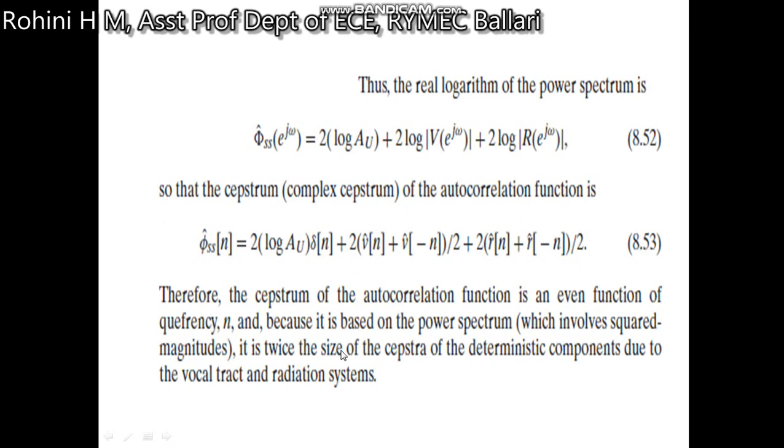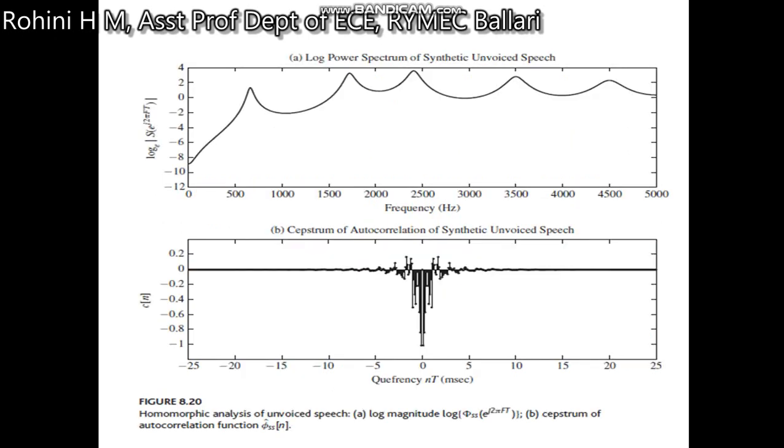Therefore the cepstrum of the autocorrelation function is an even function, as we can see here from this diagram: r hat of n plus r hat of minus n divided by 2, v hat of n plus v hat of minus n divided by 2. So these terms are even functions of quefrency n, and because it is based on a power spectrum, it is twice the size of the cepstra of the deterministic components due to the vocal tract and the radiation system.